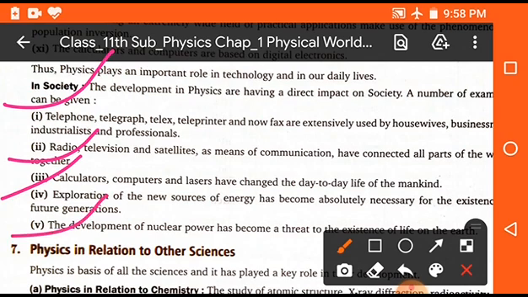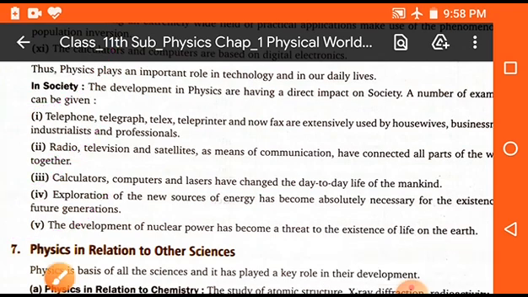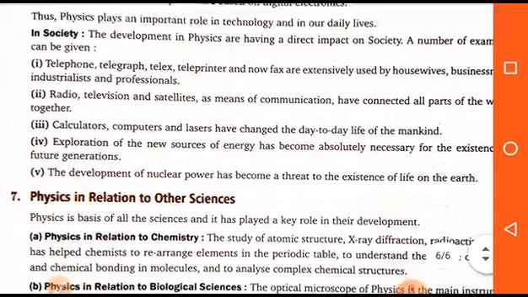Clear? The development of nuclear power has become a threat to the existence of life on the earth. So these are the applications in society.